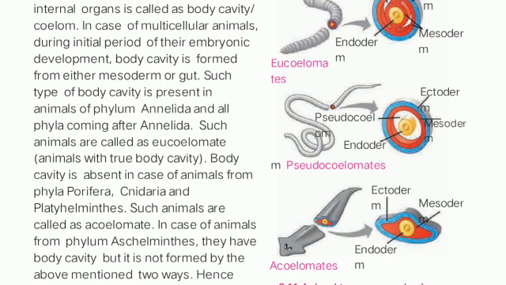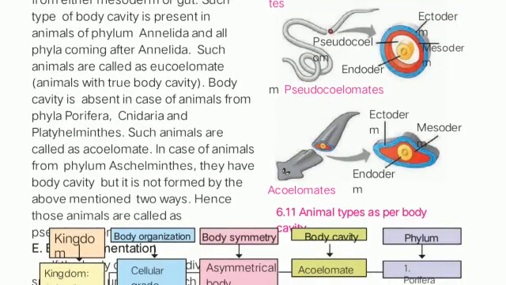Understood? In case of animals from phylum Aschelminthes, they have a body cavity, but it is not formed by the above mentioned two ways. Hence, those animals are called pseudocoelomates. Means now you have divided the organisms into three categories under body cavity. The organisms having a body cavity are eucoelomates, and from phylum Annelida and all after that are eucoelomates.